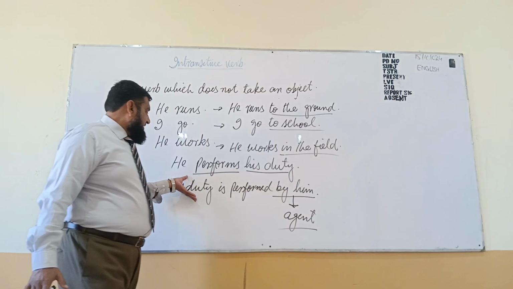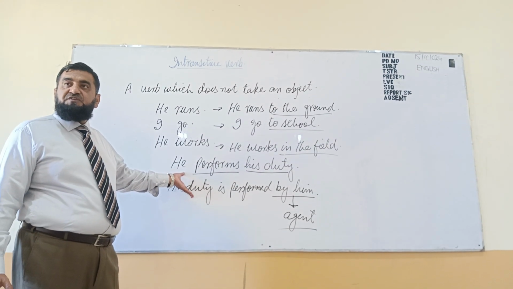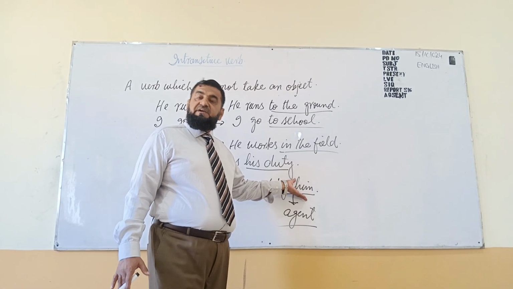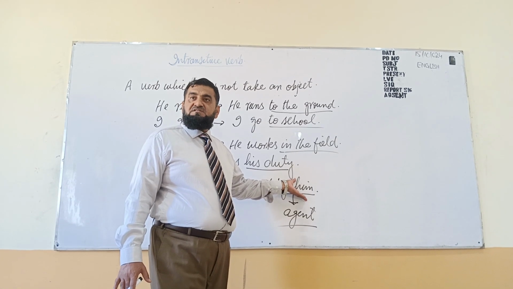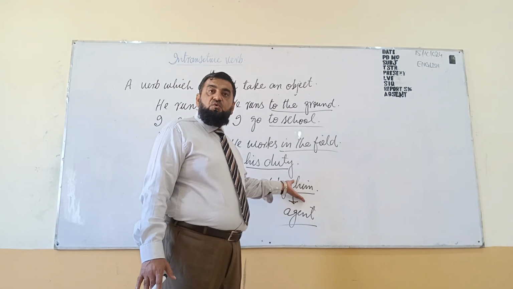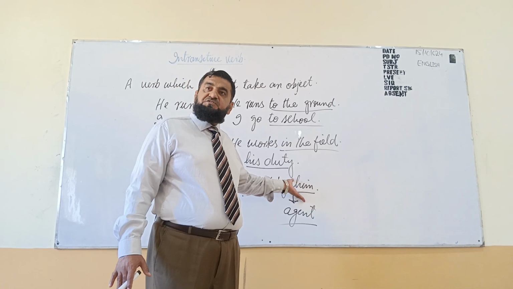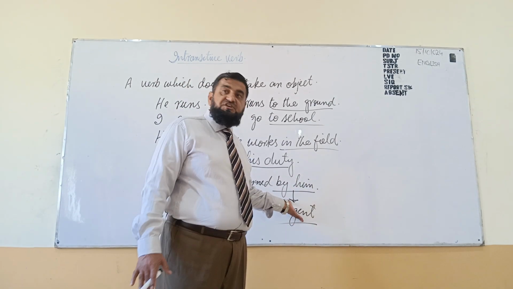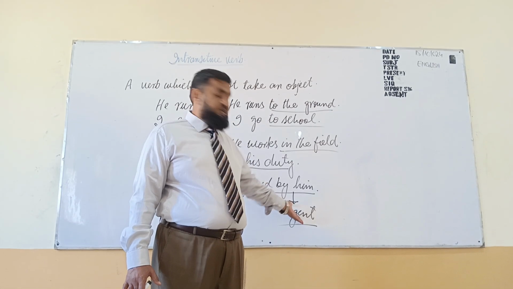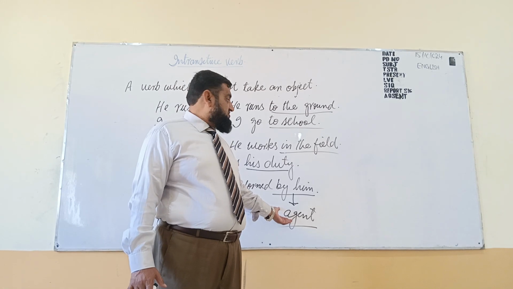So still it is an object and still it is a subject, but the place has changed. So this subject, which is in the form of passive voice, is now in the place of object. We will call it agent. Keep in mind, that is a new terminology. According to the new research, we will call it an agent.